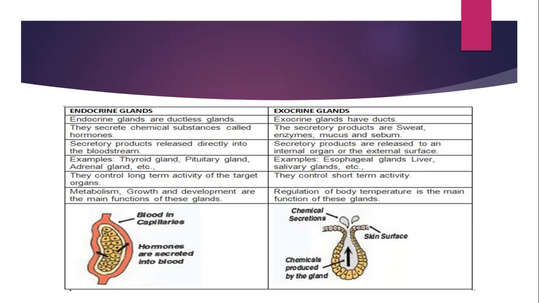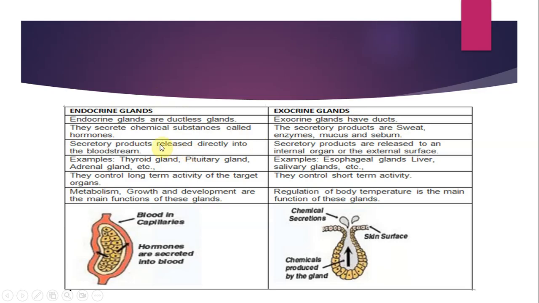Starting with the endocrine glands, what are the endocrine glands? They're ductless glands. They do not have ducts. On the contrary, exocrine glands have ducts, right? Now, what exactly do endocrine glands do? The function is that they primarily secrete hormones. However, exocrine glands, instead of hormones, secrete other substances such as sweat, enzymes, mucus, and sebum.